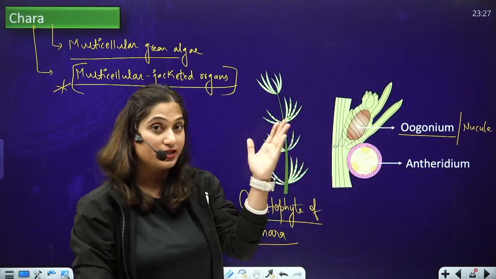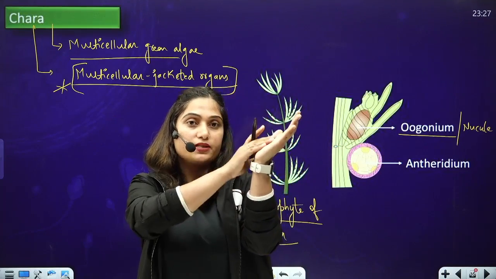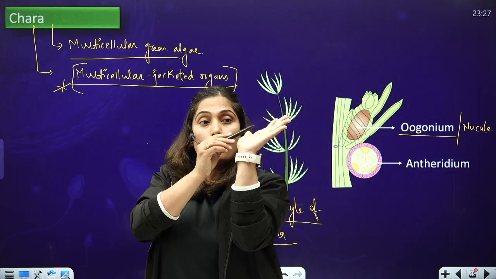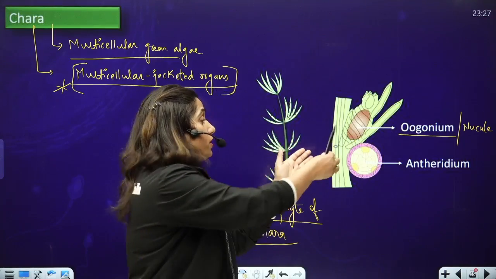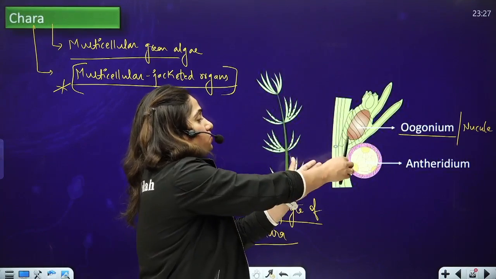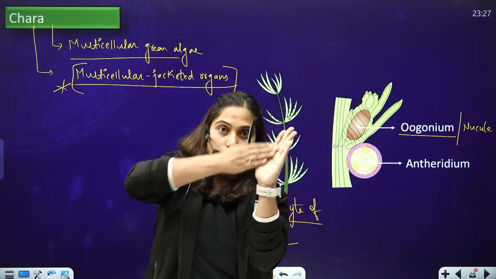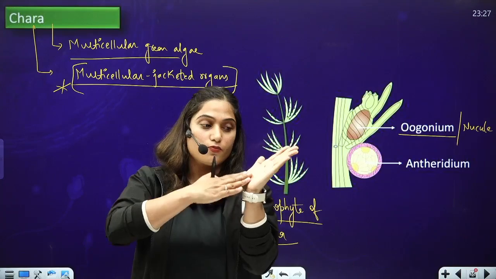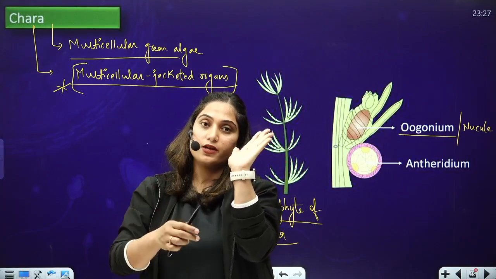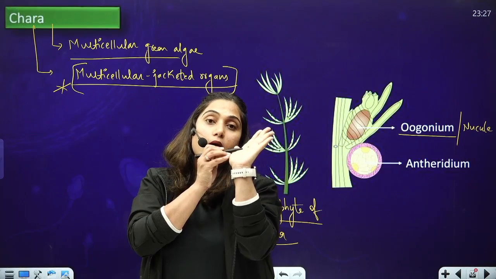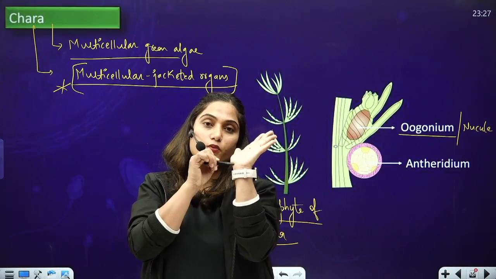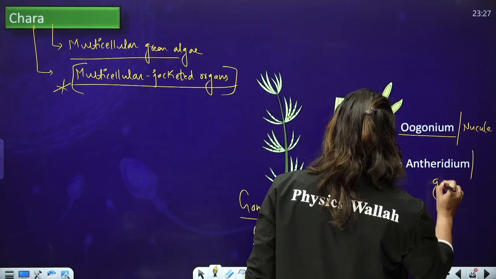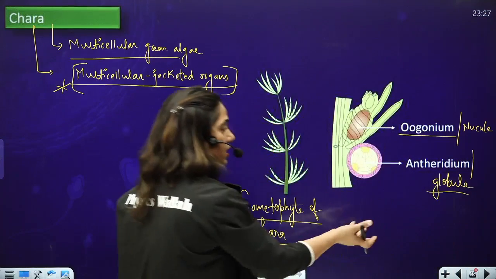Both are present on the upper surface. In the diagram, it feels as if the female sex organ is present on the upper side and the male sex organ on the lower side. No, both are present on the adaxial surface, but the oogonium is present towards the upper side and the antheridium towards the lower side, right? Okay, so antheridium is also called globule. So this is the diagram of NCERT you can see over here.